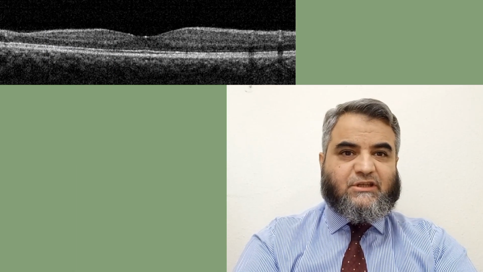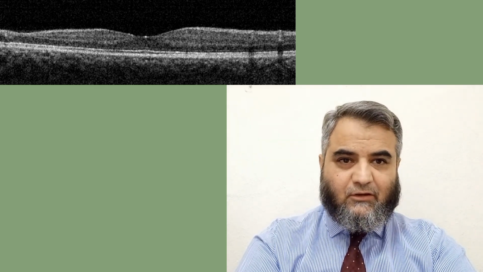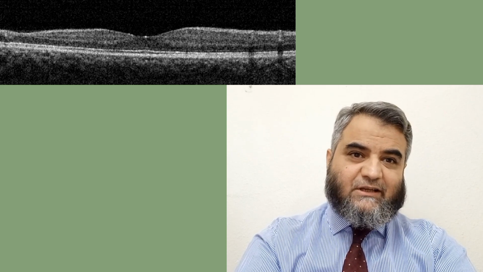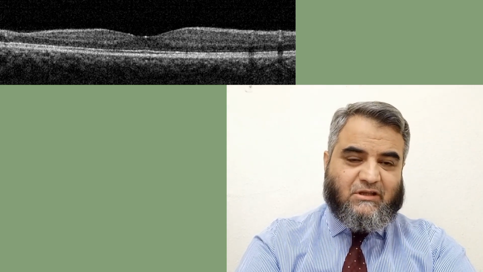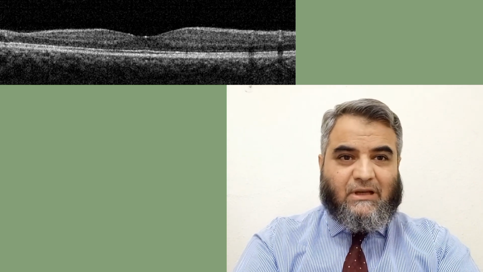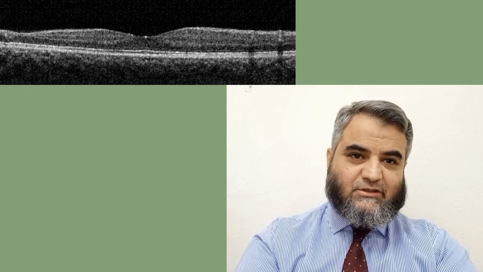In this OCT, we can see the OCT looks normal, and all the layers of the retina look okay. But usually in this disease, the inner layers of the retina undergo atrophic changes as compared to the outer layers. So most likely these changes in the inner layers are because of the vasculopathy changes.